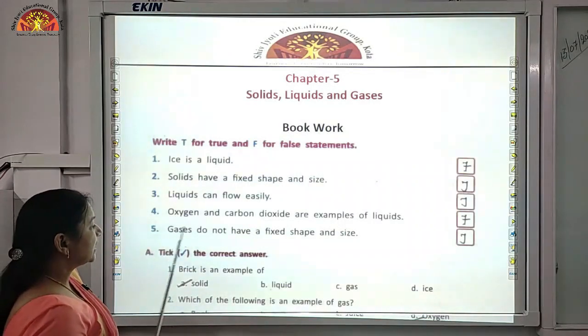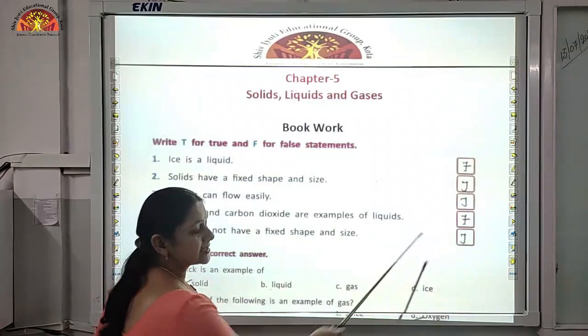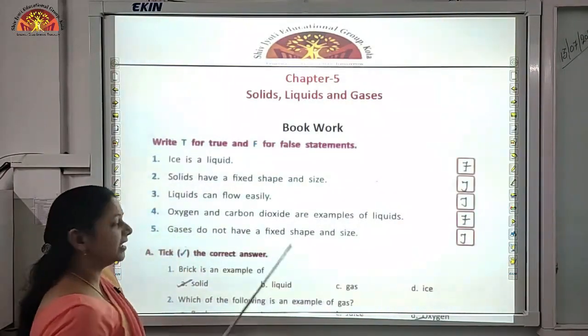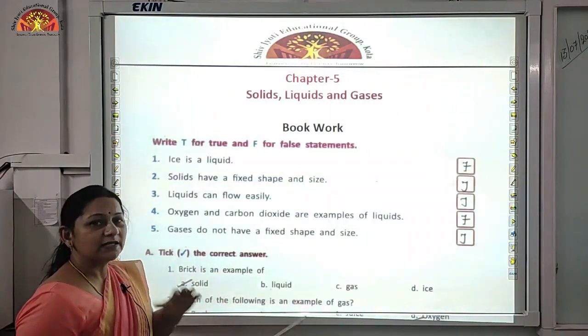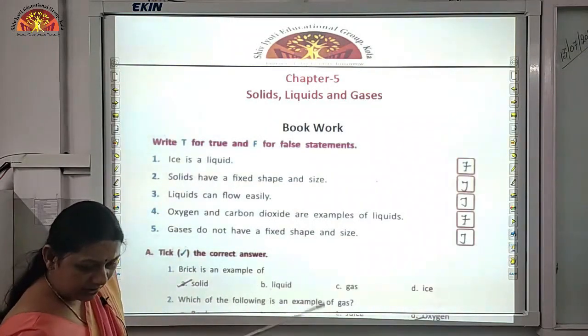Then fifth one, gases do not have a fixed shape and size. Yes, gases neither have a fixed shape nor do they have a fixed size. They take the shape of the container or vessel in which they are kept, and they take up the entire space.